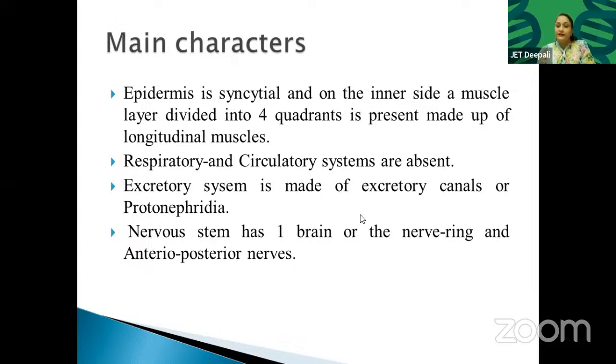Respiratory and circulatory systems are absent. Why? Because they are worms. They do their respiration by diffusion. They are thin, means they diffuse the gases inside the body of the host. And the circulatory system they don't need. Okay. Excretory system is made up of excretory canals or protonephridia. See, in this phylum also, protonephridia is present as an excretory organ. Nervous system has one brain, or the nerve ring, and anterior and posterior nerves are there, means nematodes have a kind of developed nervous system.